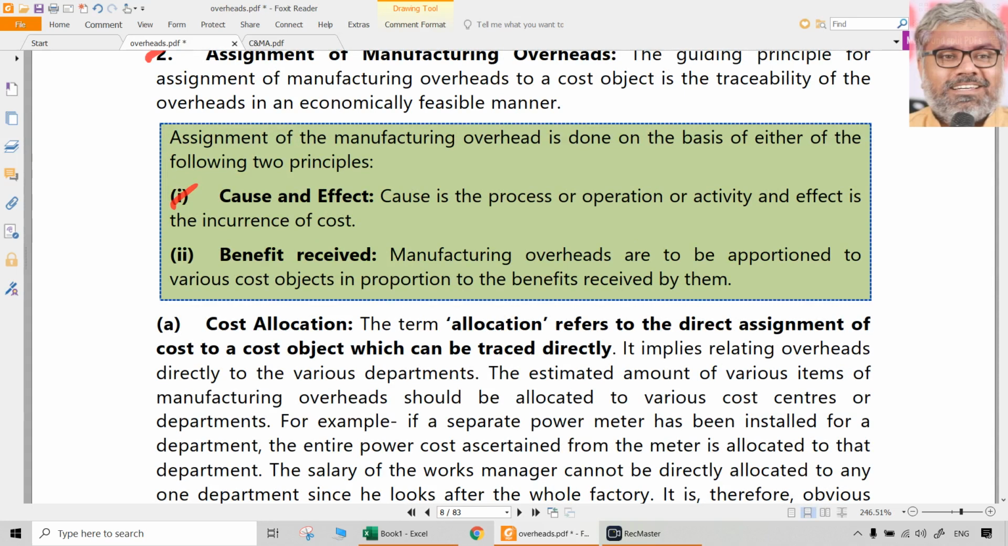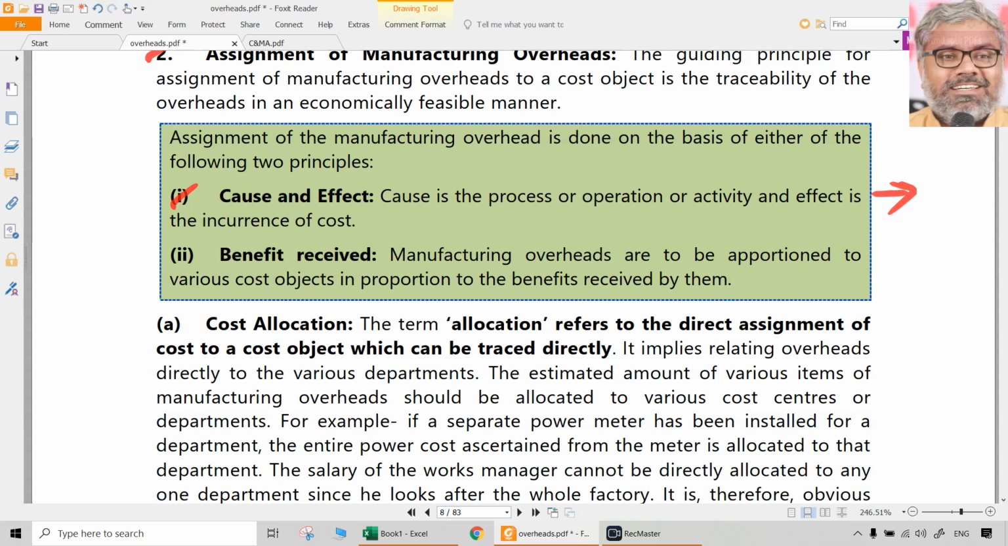If we just elaborate this a little bit, that becomes activity based costing. Cause is the activity, effect is the cost that activity incurs, and that is exactly the extension of this overheads chapter. So activity based costing takes cause and effect into consideration in a more detailed manner. We are not going to do that much. It will be given in the question.